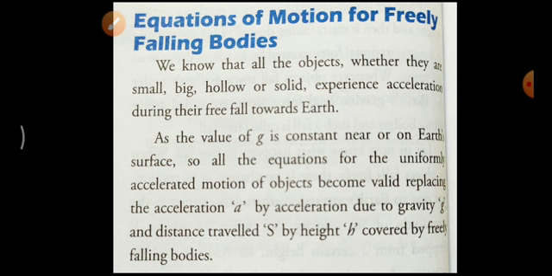You all know that there are three equations of motion. Now we will discuss what the equations of motion will be for a body moving in an upward direction and while it is coming in a downward direction. While it is moving upward, retardation takes place. Because of that, if any object is moving in an upward direction, it has negative acceleration.